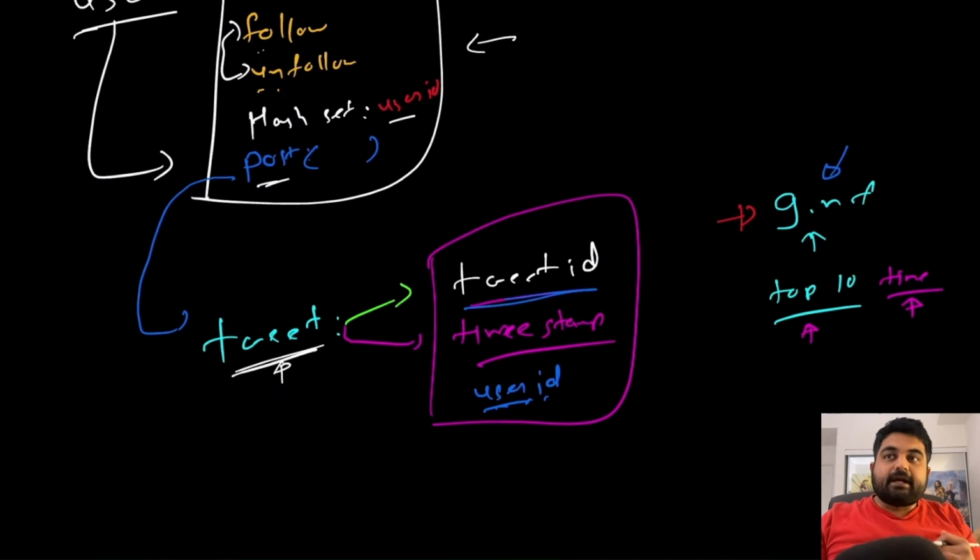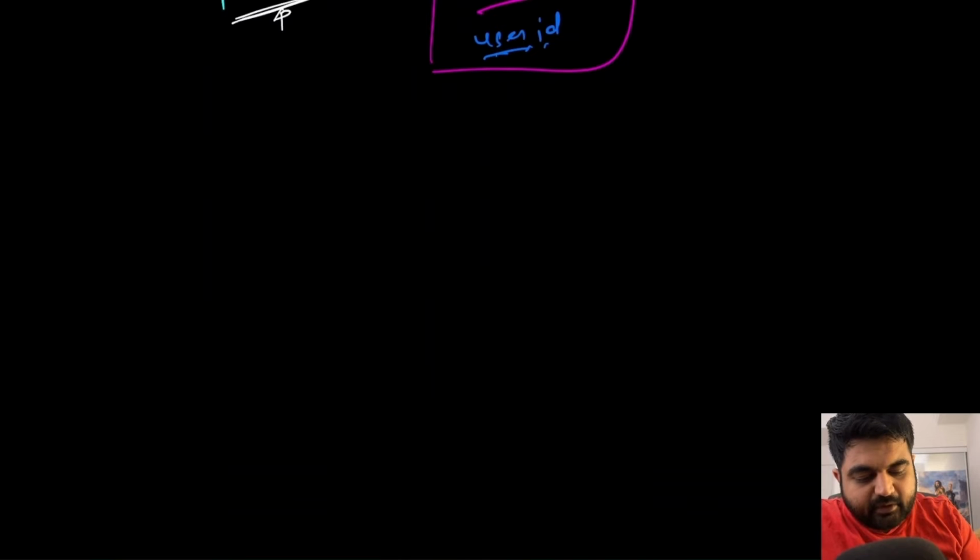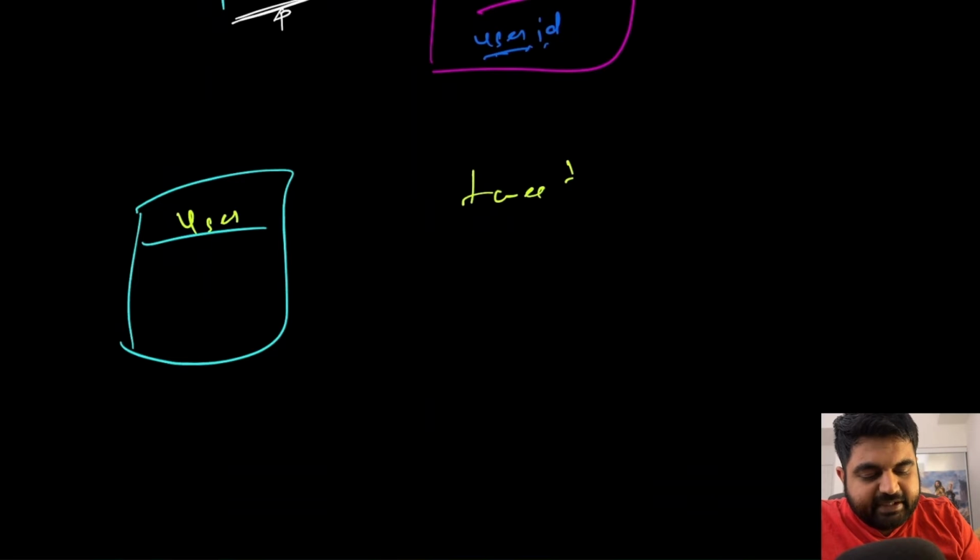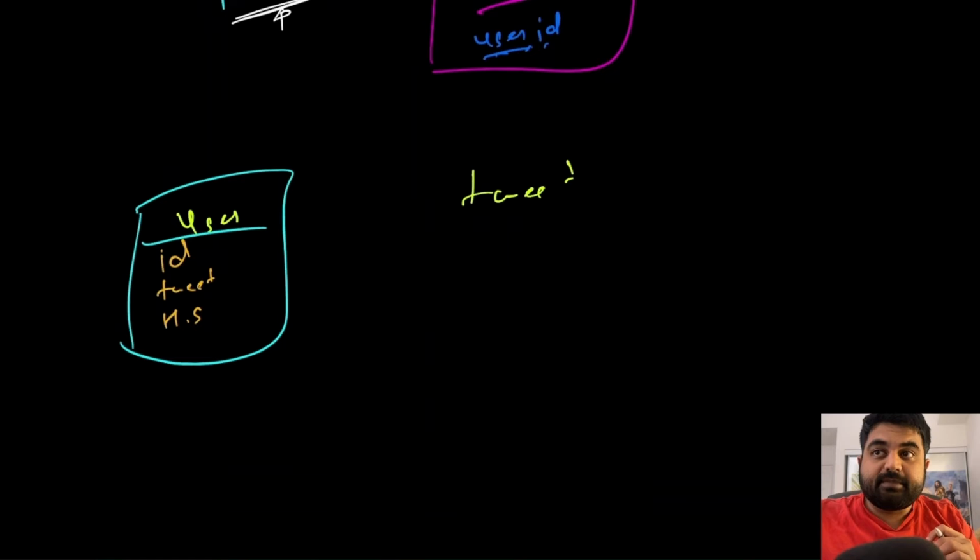Now let me come back. Okay, and also let me do a quick recap. So far we have created the users class, and we have also created a tweet class. In the users class, we are storing all the necessary information that we need for the user. So things like user ID, the tweets that this user makes, and then a hash set to store the information of all the people that this particular user is currently following.